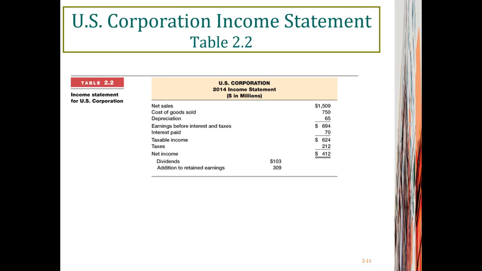So EBIT is often referred to as operating income. Operating income is another measure of income from a corporation. The difference between EBIT and the net income is that net income measures the money the company made for their shareholders.